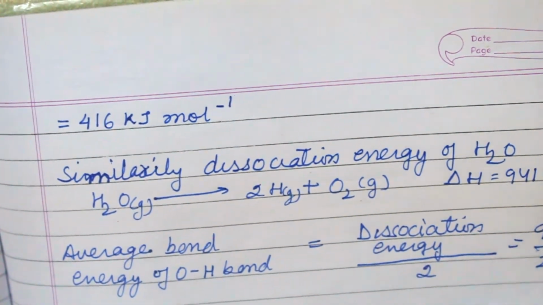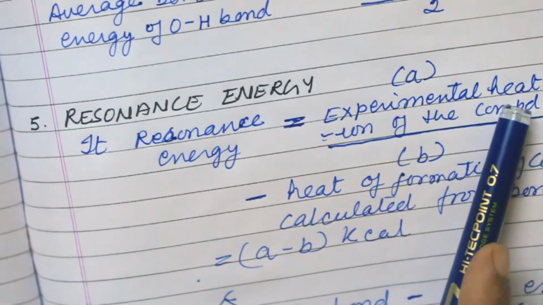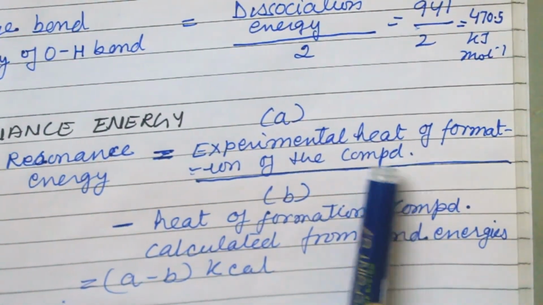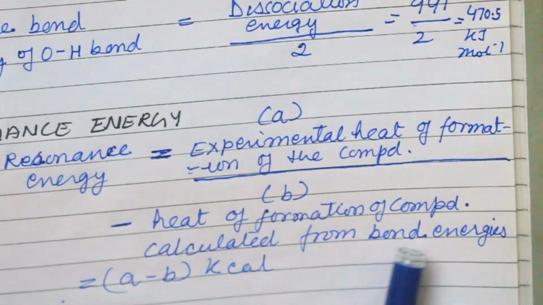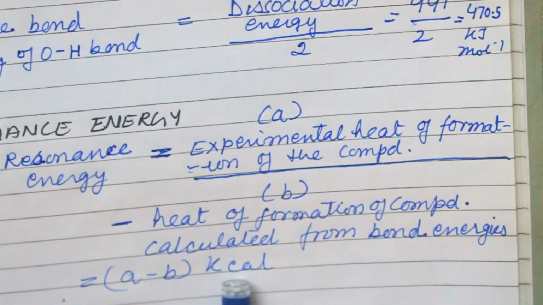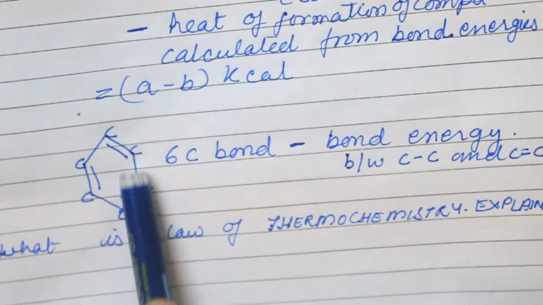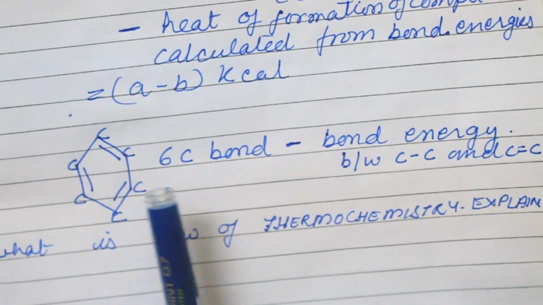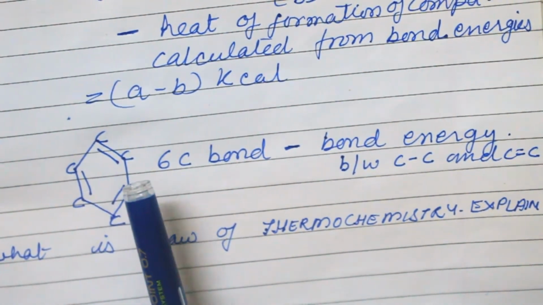We get 470 kJ per mole. Now resonance energy is equal to the experimental heat of formation of the compound, A, minus the heat of formation of the compound calculated from the bond energy, B, so A minus B is the resonance energy. We know that benzene has 6 carbons in it. Say 3 carbons have single bonds and 3 carbons have double bonds.